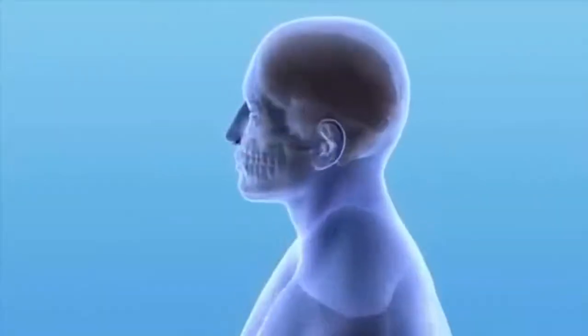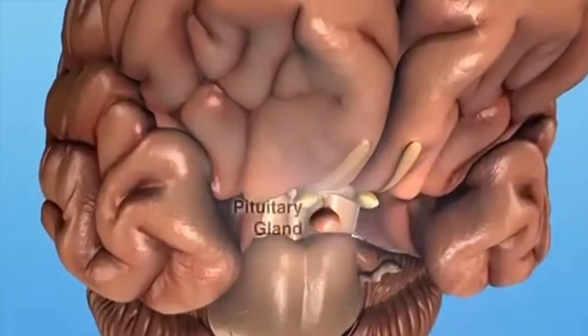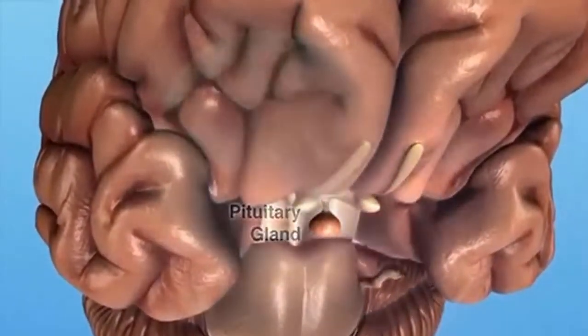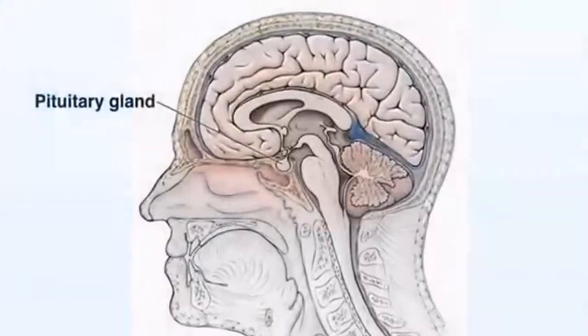If you've been told you've had a pituitary lesion, the first thing to understand is the normal anatomy in this area. You have to remember the pituitary gland measures about the size of a kidney bean and sits right at the base of the brain, right above the earlobes and right in the middle of the head. And it controls all the hormones in our body, and that's why we call this the master gland.